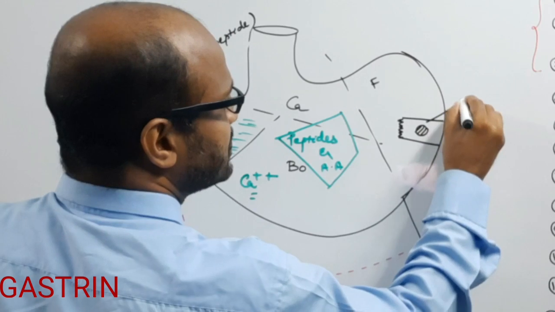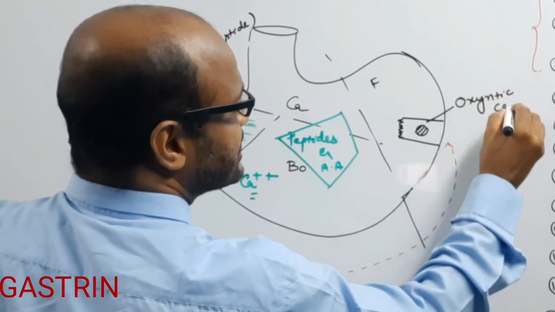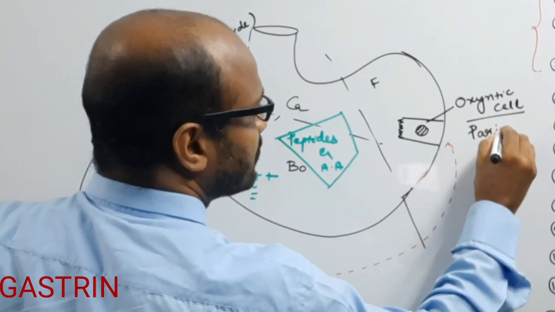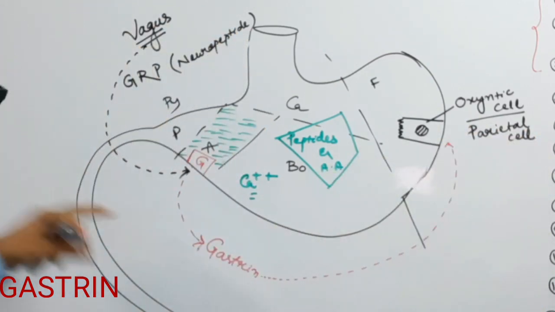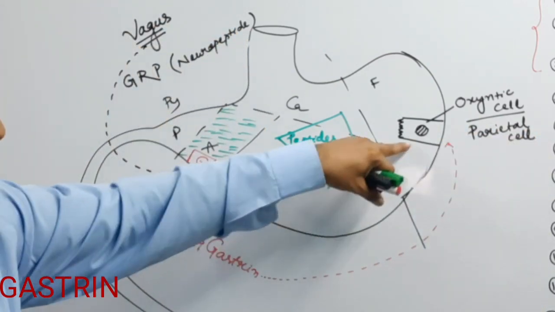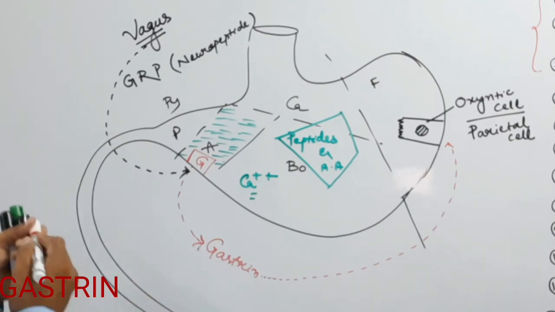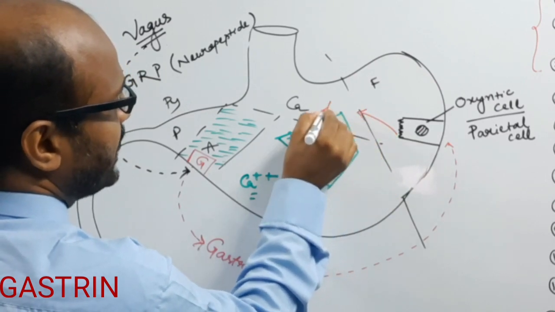As you all know, this is the oxyntic cell, and this oxyntic cell is also known as the parietal cell. So when gastrin stimulates the oxyntic cell, the oxyntic cells start to release HCl.